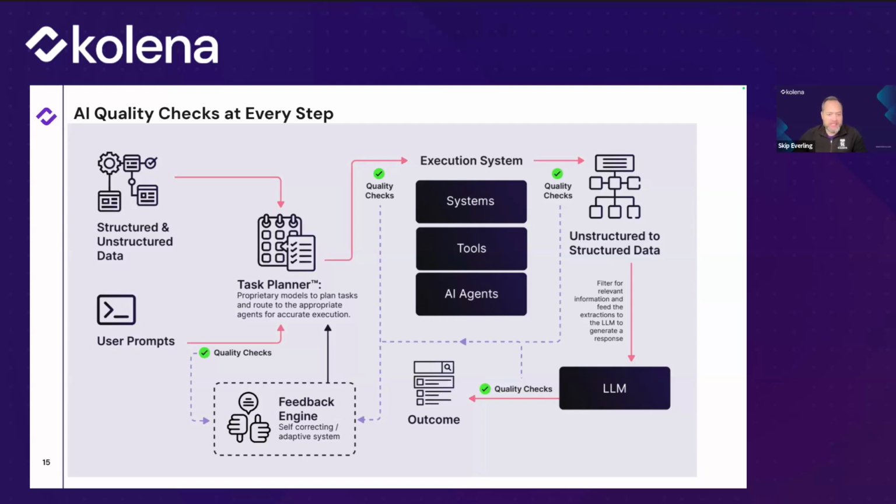What's the best at processing this photo? What's the best for doing this mathematical calculation? What's the best for summarizing this information? And all of that is done with these quality checks in mind. It's quality checks automated as part of the process so that you only get the best quality outcome. This is part of the architecture that we've learned and built up over the years as a company.